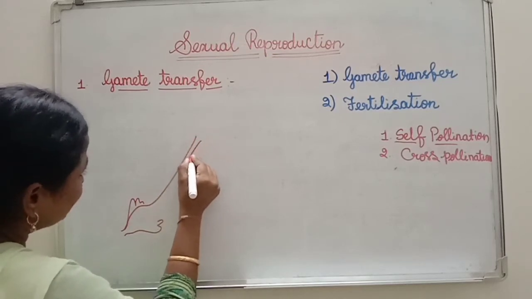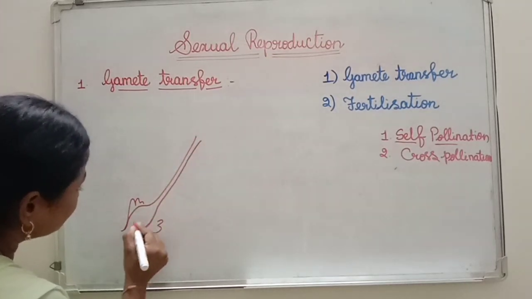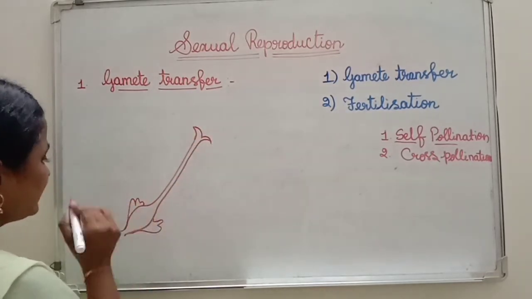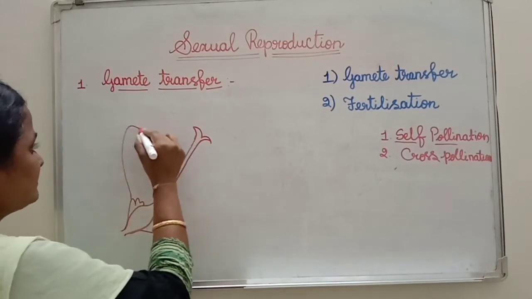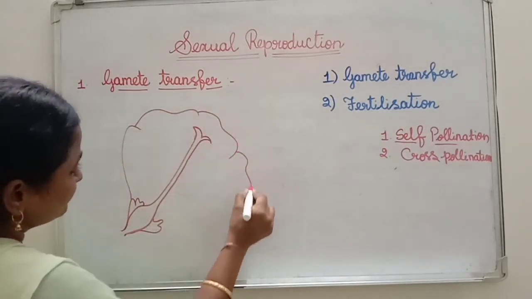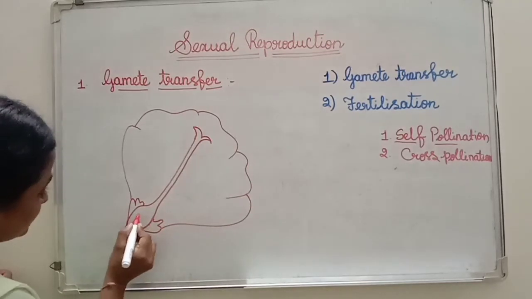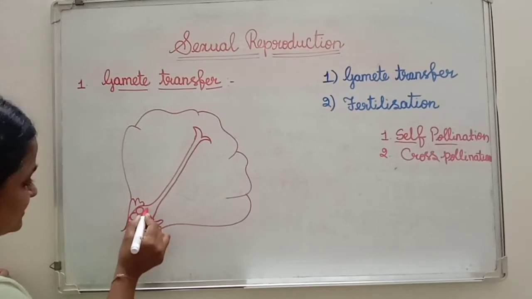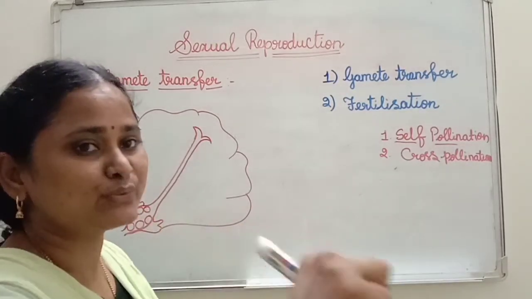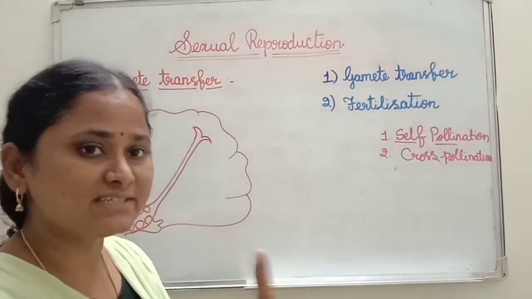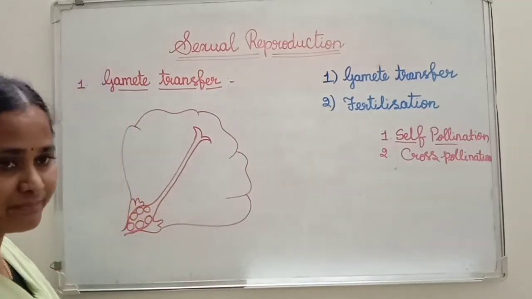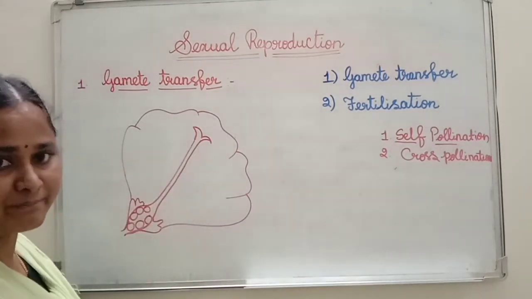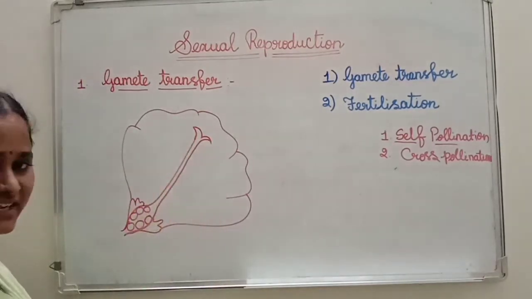This flower only has the gynoecium part: stigma, style and ovary, then sepals and petals. So only the gynoecium part is present. That means it comes under the unisexual flower. Uni means only one sex organ is present in the flower. There is no androecium part, only the pistillate flower, that means gynoecium: stigma, style and ovary.